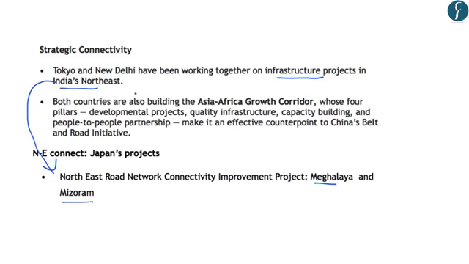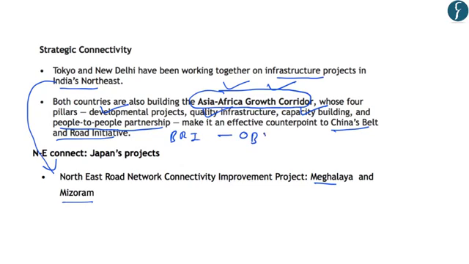Further, the author says that both the countries are also building the Asia-Africa Growth Corridor. And regarding the objectives or the pillars of the Asia-Africa Growth Corridor, the author says that these are developmental projects, quality infrastructure projects, capacity building, and people-to-people partnership. And the author highlights that both these countries are working on this corridor to counter China's Belt Road Initiative, that is BRI, which was earlier known as the One Belt One Road project of China. So India and Japan are working on the Asia-Africa Growth Corridor with a view to counter China's Belt Road Initiative or the One Belt One Road Initiative.